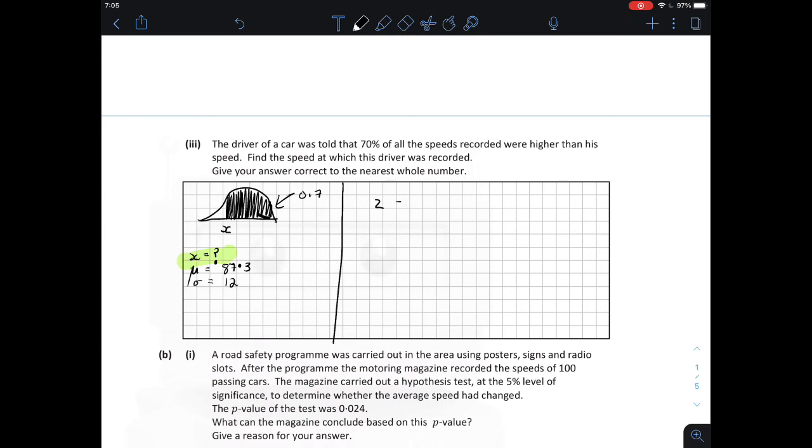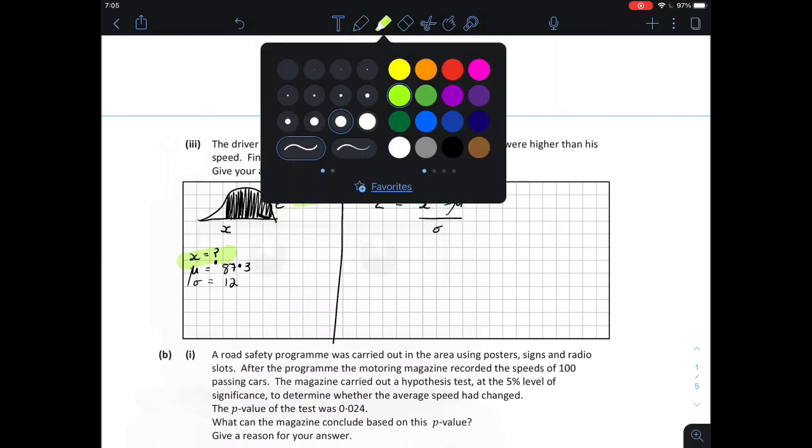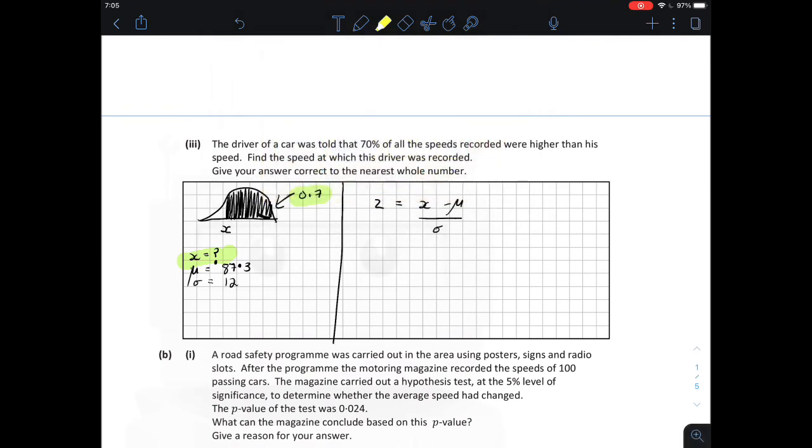This states that z is equal to x minus mu divided by our standard deviation. So I can find x if I know what the z-score is for this data point. We want the z-score that represents a population that is greater than 70%. So we want the z-score for this information right here.